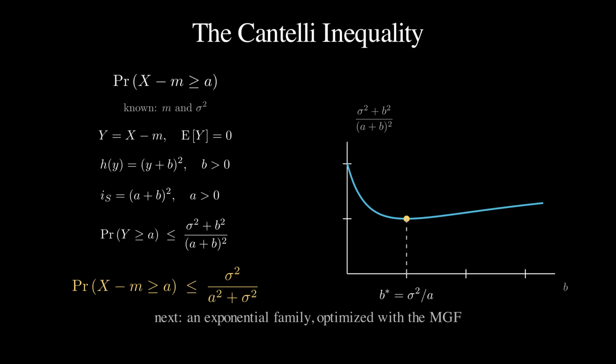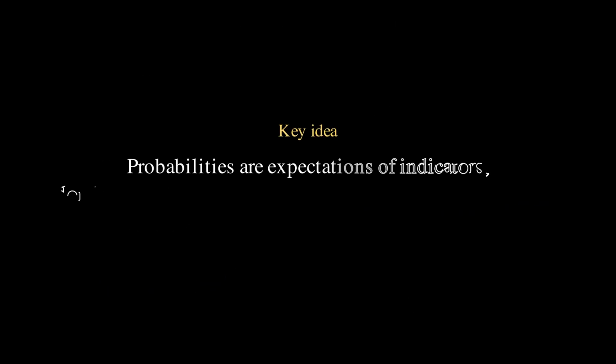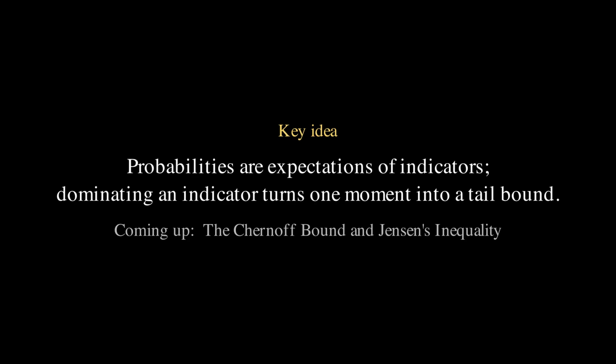Next video, the family is exponential. The pocket tool is the moment-generating function, and the result is the Chernoff bound. The key idea of this video: probabilities are expectations of indicators. So, dominating an indicator turns one moment into a tail bound.